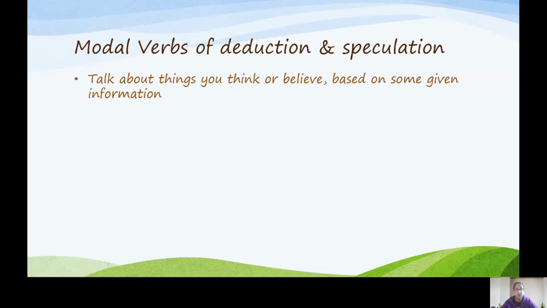We use these modal verbs to talk about things we think or believe based on some given information. The modal verbs we use for these are might, may, could, can't, and must. Just those.